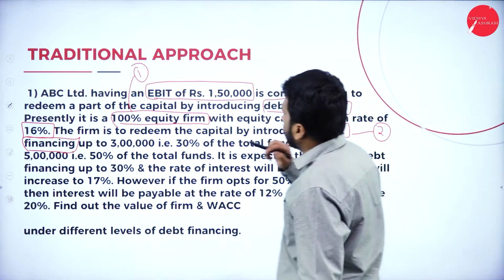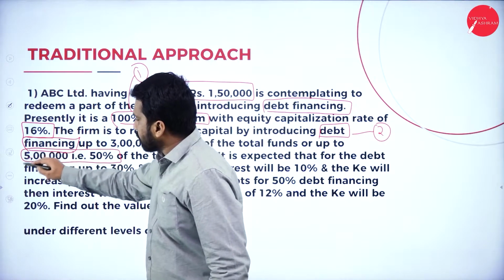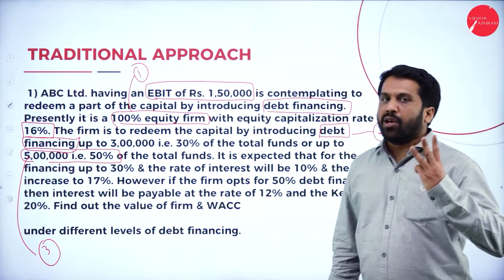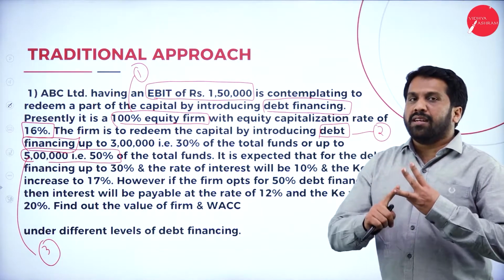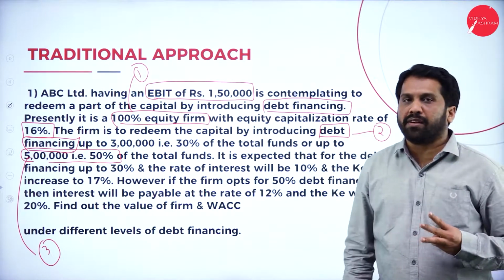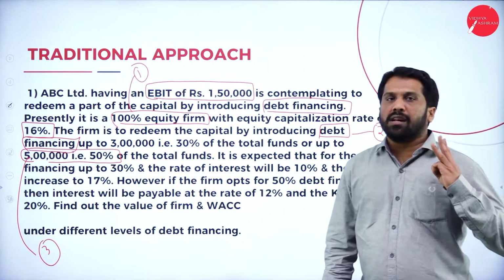Up to 5 lakh, that is 50%, is the third one. So in total we have to do three things. One is 100% equity. The second one, 30% debenture and the balance will be equity. And the third one, 50% will be debenture.